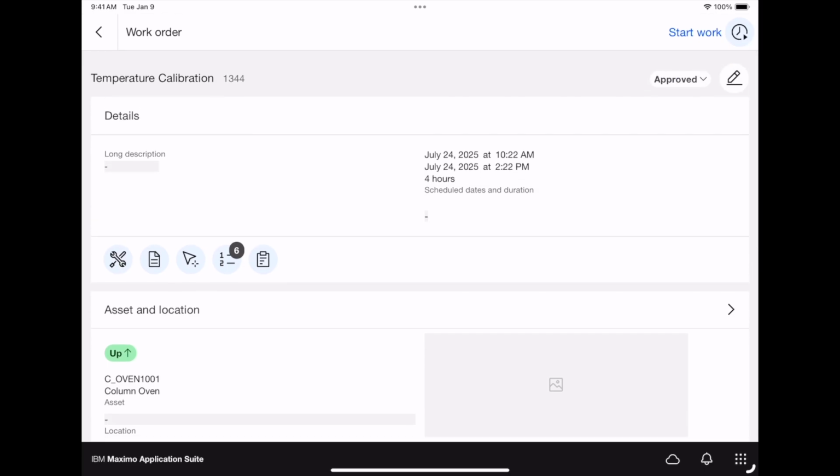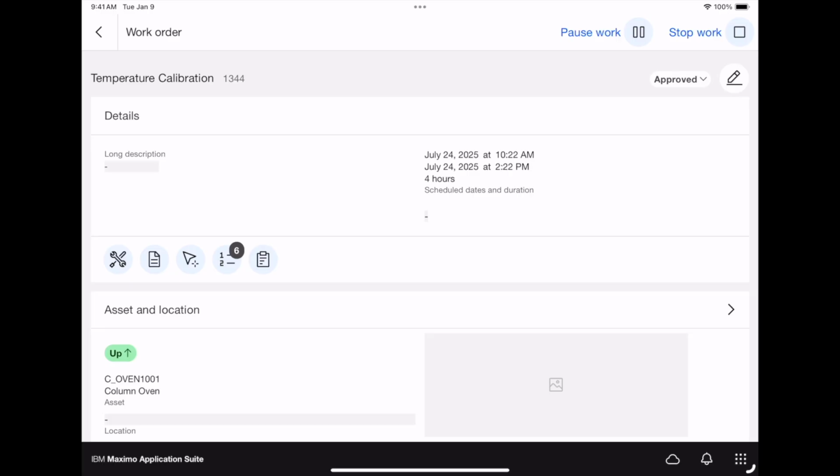So now Calvin is ready to go. We'll then click on the top right where the blue bar will say start work. Once we click start work, this will automatically track the labor time, so there's no need to manually enter the labor time afterwards, as Maximo will document it for you, as well as it will keep track of the progress that you're doing.